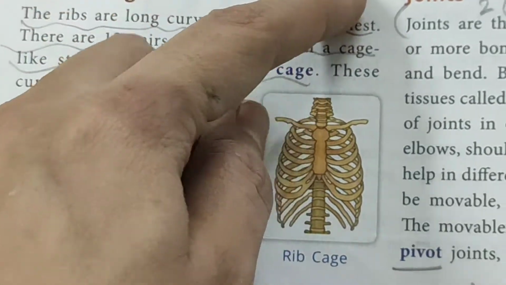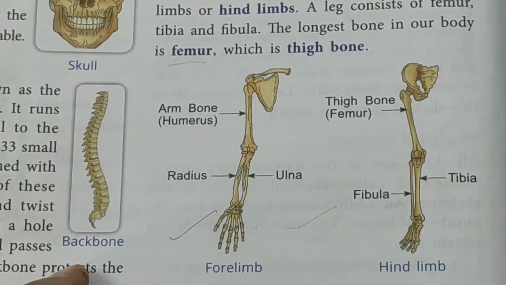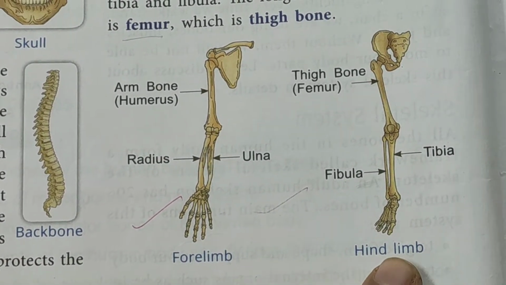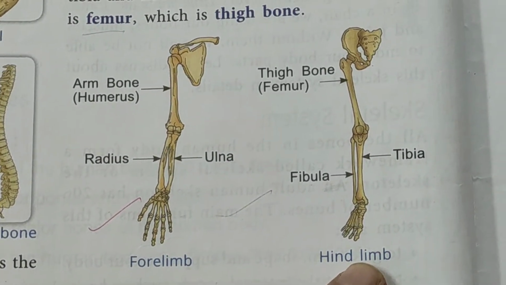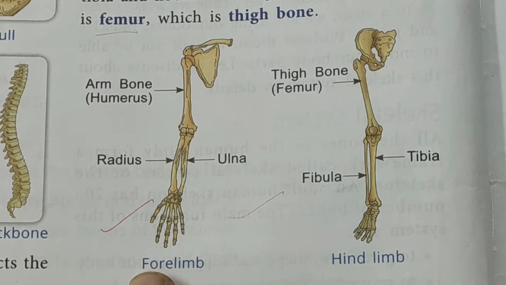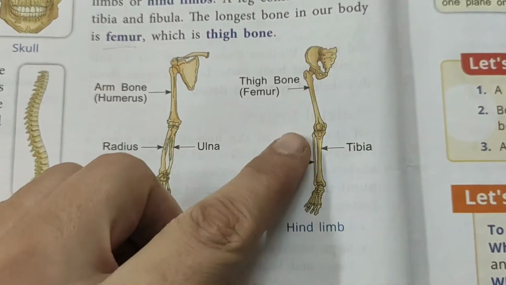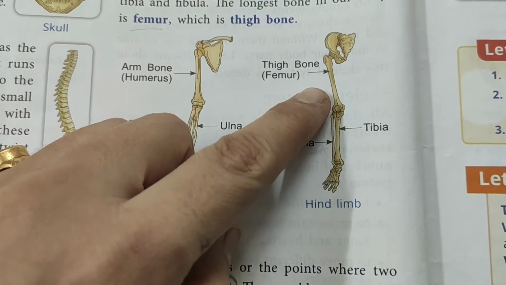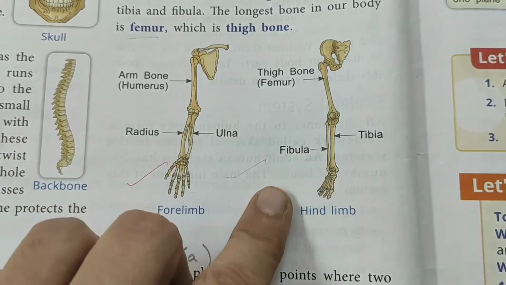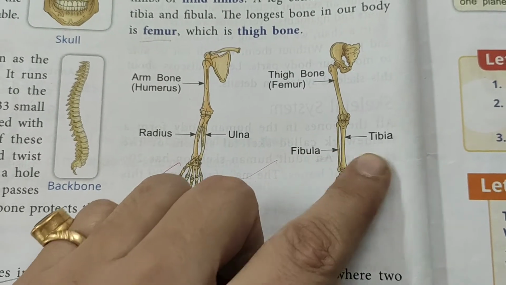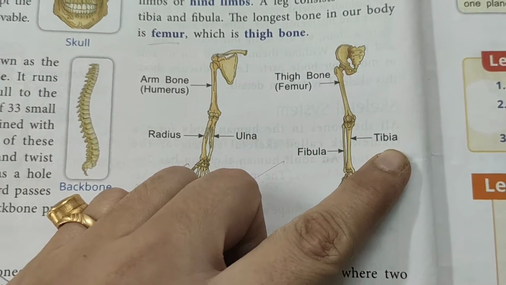Okay, so next move on to the next one. That is your forelimb and hind limb. Now children, forelimb. Children, now this is your thigh bone, that is known as femur. This is your fibula and this is tibia.